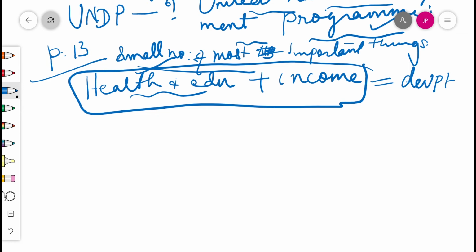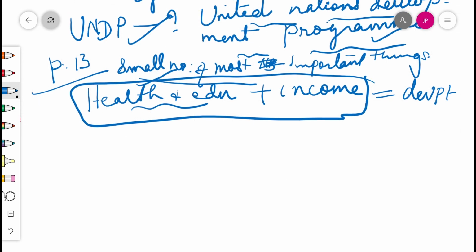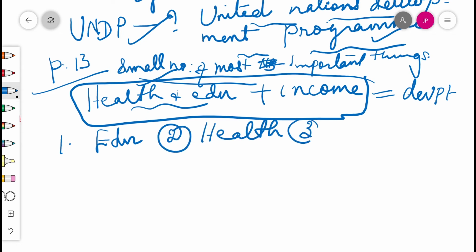For instance, the HDR, Human Development Report, is published by whom? UNDP. What's the full form of UNDP? United Nations Development Program. It compares countries on three things: firstly, the educational levels of the people, secondly, the health status of the people, and thirdly, per capita income.